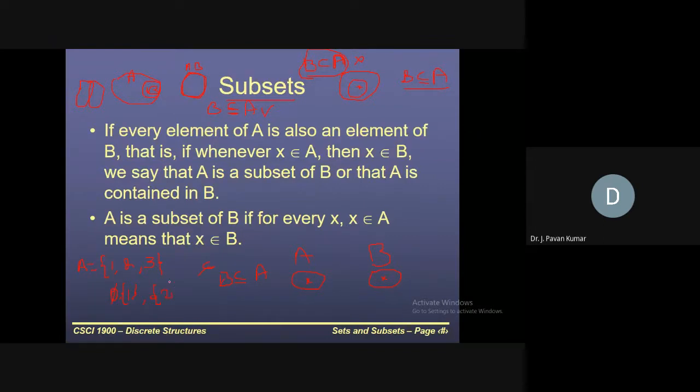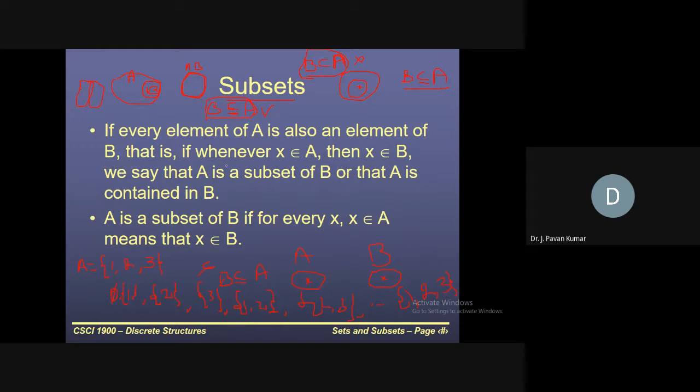Next, the 3 individual elements we have completed. Next, 2 elements we can consider. {1, 2} is one subset, {2, 3} is another subset. Like this {1, 3} we will have. At last we will have {1, 2, 3} as well. Yes or no? A set is a subset of itself. Yes, {1, 2, 3} is a subset of {1, 2, 3} itself. So this condition holds.